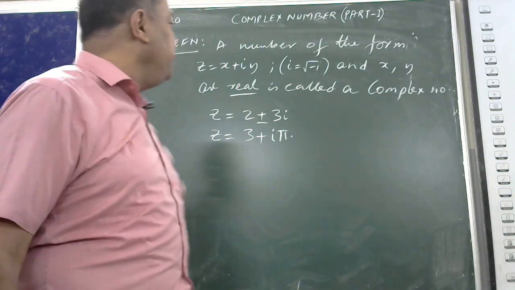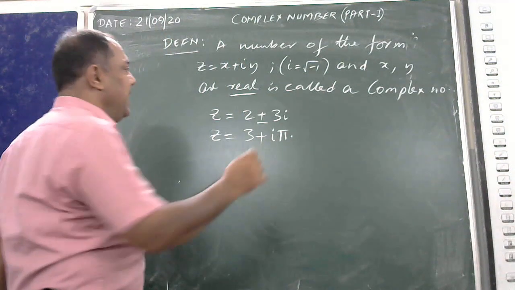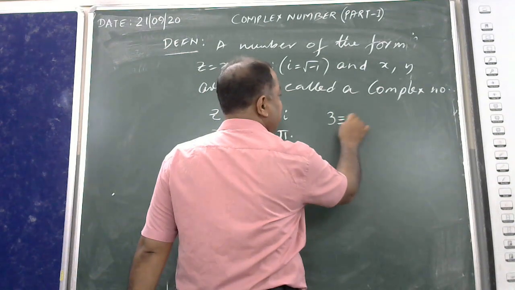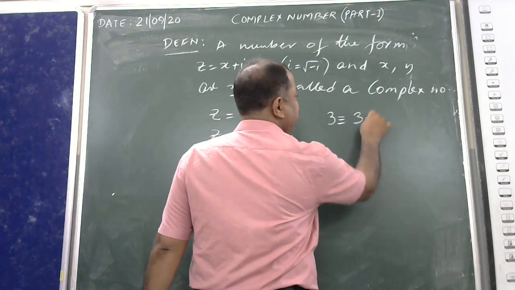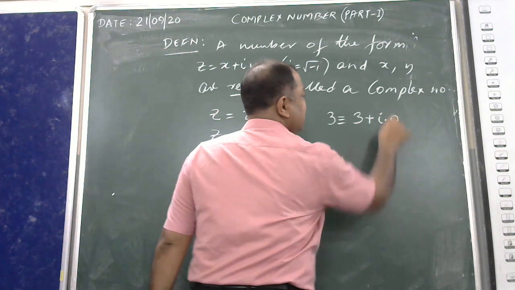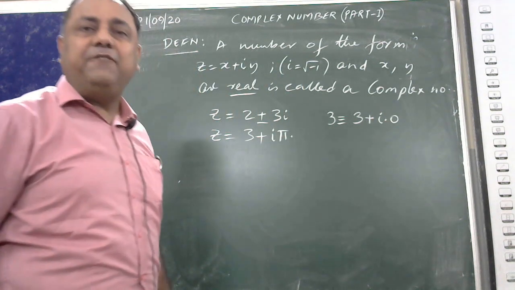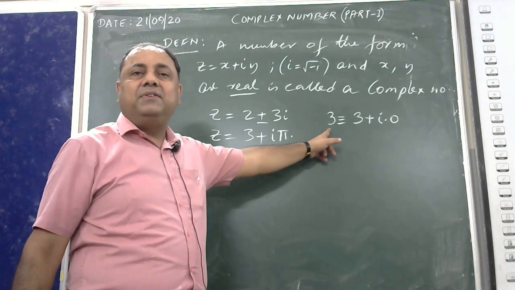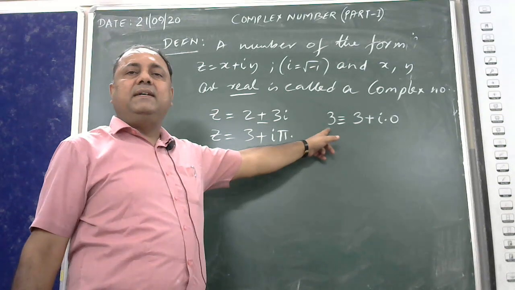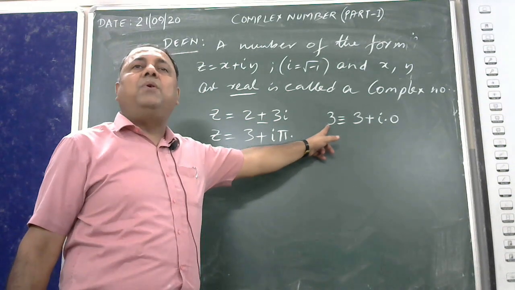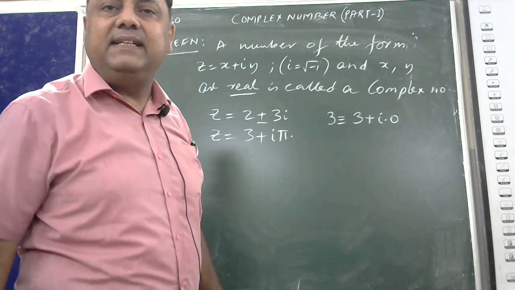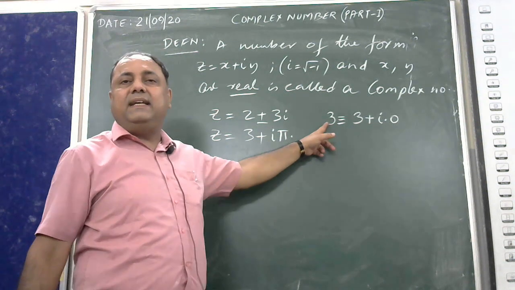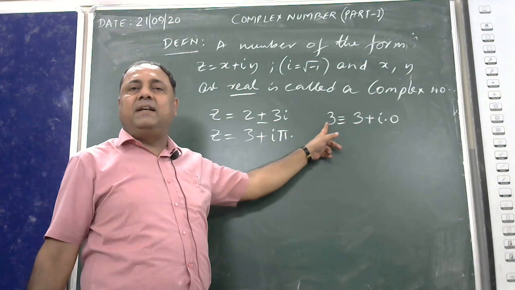Now, a very interesting part is, suppose I say 3. And if I point my finger out here and say 3, I would say 3 is a real number. Left hand side, 3 is a real number.